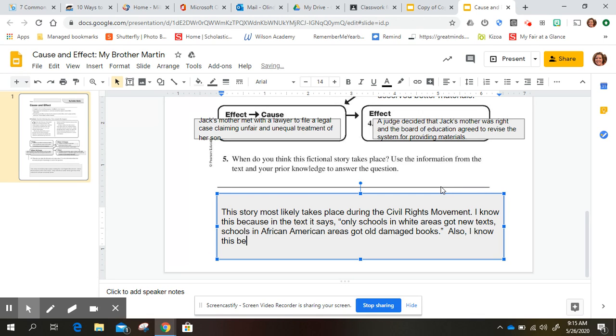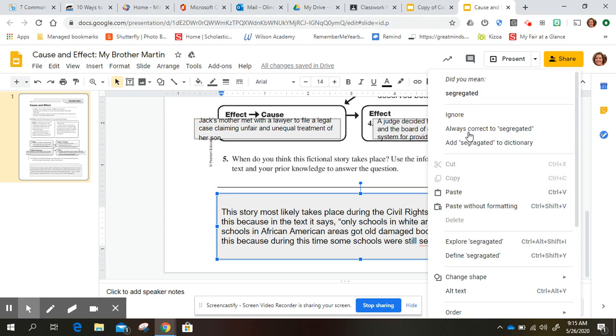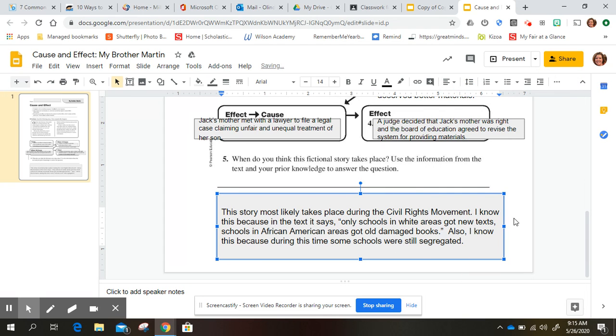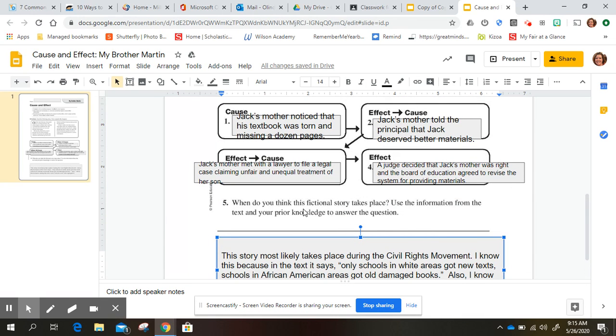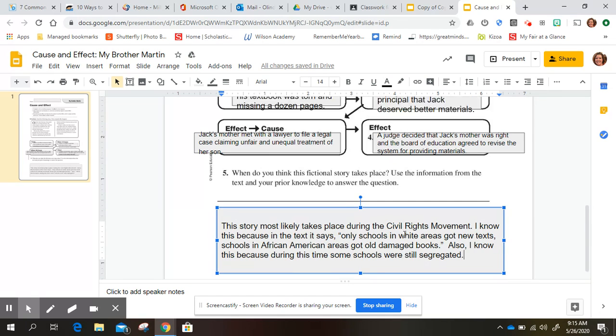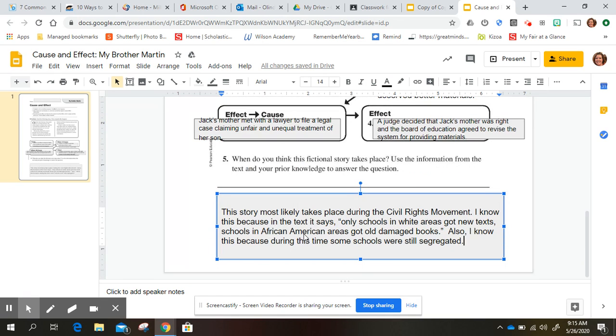Also, I know this because during this time, some schools were still segregated. And I think most of you did see that Ruby Bridges movie where we talked about school segregation in fourth grade. And that's how I know I use my background information or my prior knowledge to help answer this, plus information from the story. I hope that helps.